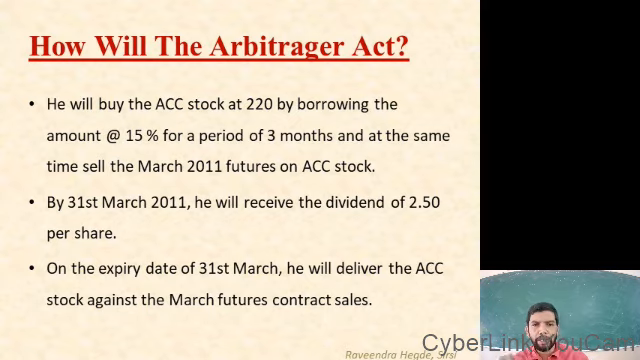He will receive the dividend of rupees 2.50 per share, because 25% is the dividend and 10 rupees is the face value. On the expiry date of 31st March, after the expiry of 3 months, he will deliver the ACC stock against the March future contract sales. Clear?